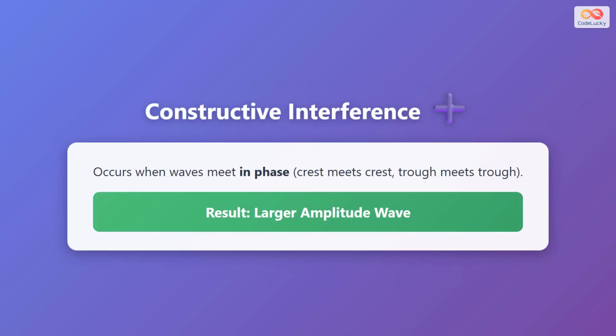Constructive interference occurs when two waves meet in phase with each other. This means that the crest of one wave aligns with the crest of another wave, and the trough of one wave aligns with the trough of another. When this happens, the waves reinforce each other. The result is a new wave with a larger amplitude than either of the original waves. Think of it as waves working together to create a stronger effect. This is why sounds can become louder when sound waves constructively interfere, or why light can become brighter.